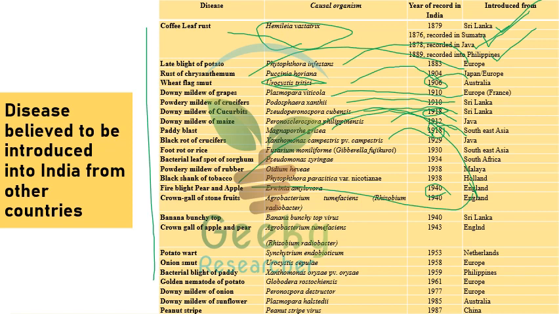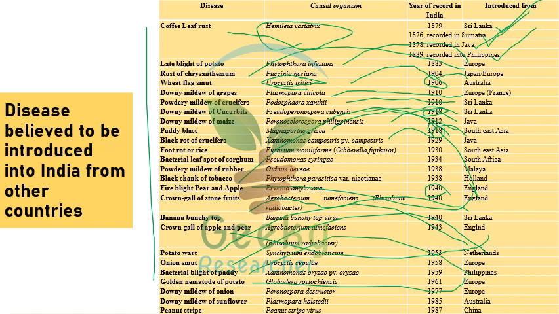Banana bunchy top virus is believed to be introduced from Sri Lanka. Crown gall of apple and pear from England. Potato wart from the Netherlands. Onion smut from Europe, and golden nematode of potato from the Philippines. Bacterial blight of paddy from the Philippines, and golden nematode of potato from Europe. Downy mildew of onion from Europe. Downy mildew of sunflower from Australia.